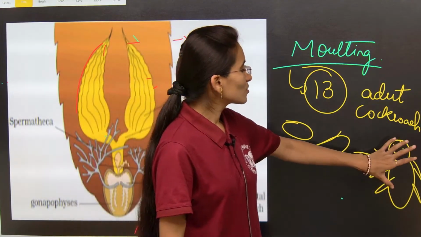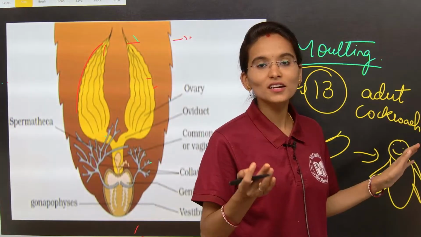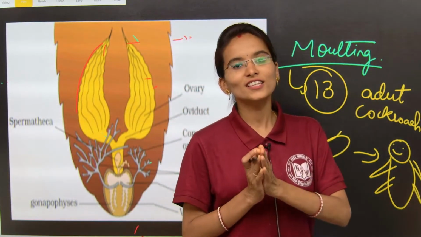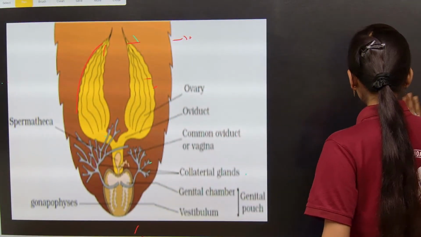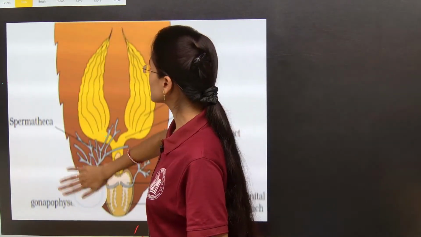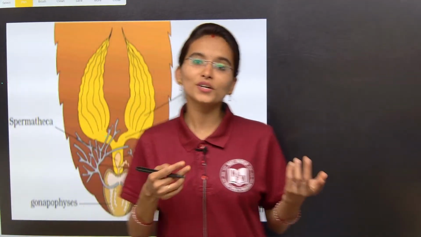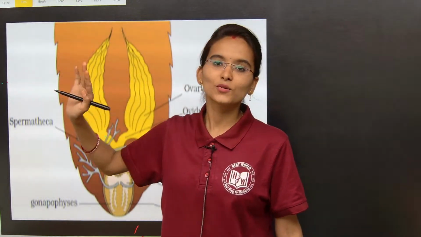So this is the way how the adult cockroach is going to be developed, and this is all about the female reproductive system of the cockroach. Yes, I know you people are going to be confused and feel it is very complicated, but trust me students, it is very easy. The male reproductive system and the female reproductive system are easy when you understand the labeling parts and the complete diagrammatic representation.